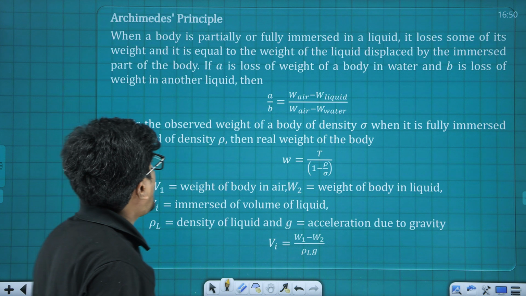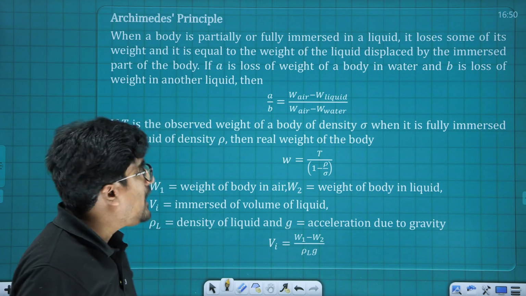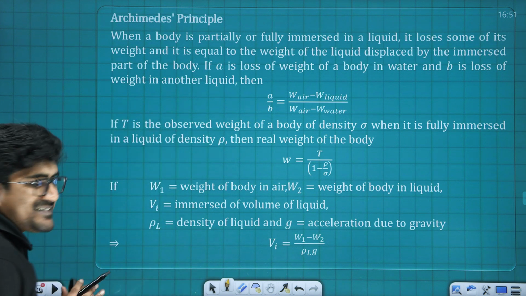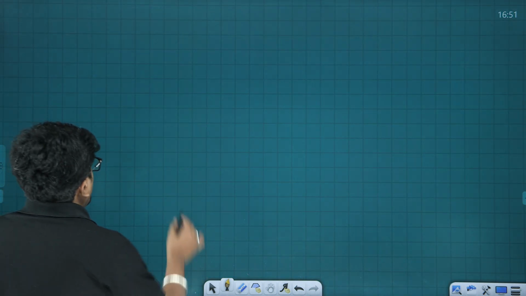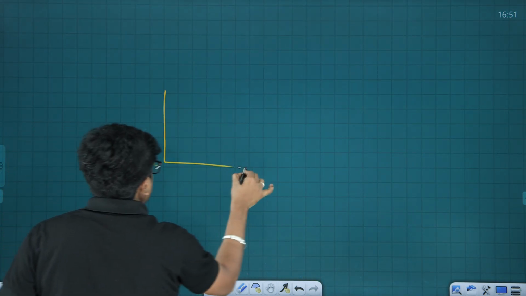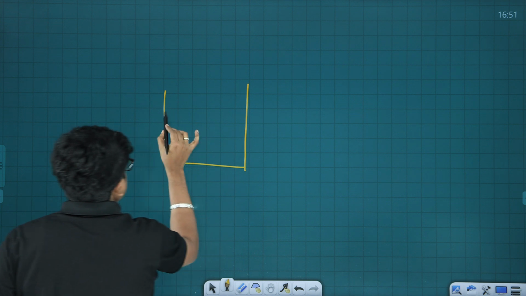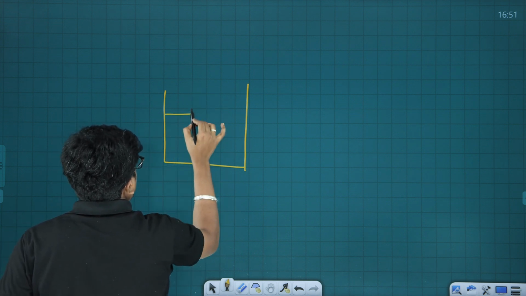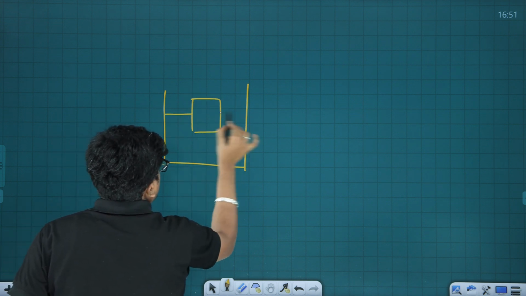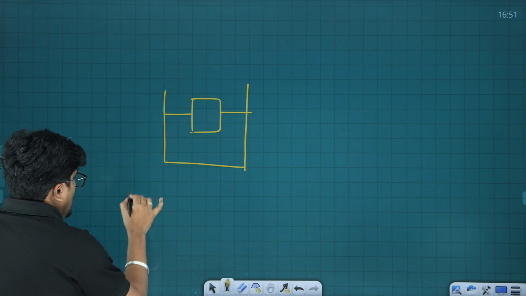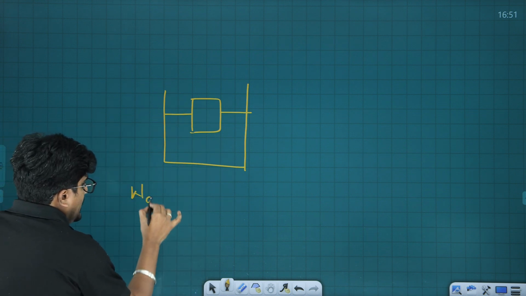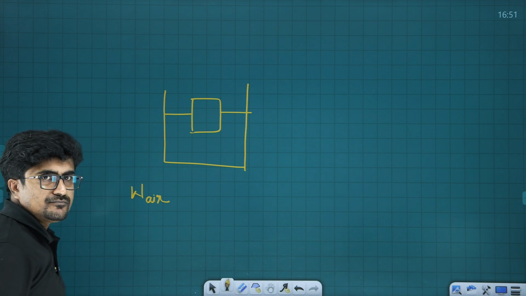Next one is Archimedes' principle. What Archimedes' principle says is that when we have an arrangement like this, for this particular block, let W be its weight in air.